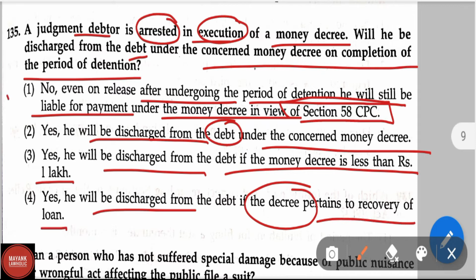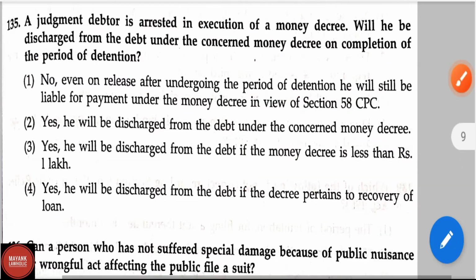loan. Here the correct answer is option 1. No, even on release after undergoing the period of detention, he will still be liable for payment under the money decree in view of section 58 of CPC. Section 58 clause 2 of CPC makes clear that a judgment debtor released from detention under this section shall not merely by reason of his release be discharged from his debt, but he shall not be liable to be re-arrested under the decree in execution of which he was detained in civil prison.